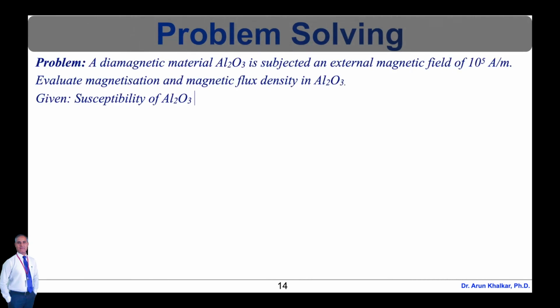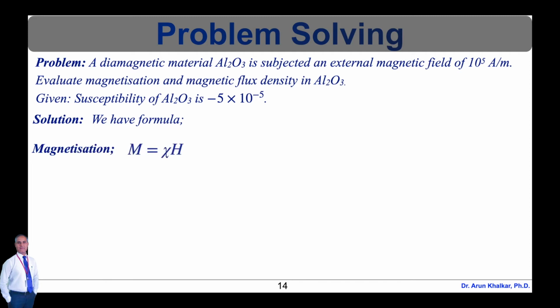A diamagnetic material Al2O3 is subjected to an external magnetic field of 10 raised to 5 ampere per meter. Evaluate magnetization and magnetic flux density in Al2O3. Given parameter, that is magnetic susceptibility of Al2O3, is minus 5 into 10 raised to minus 5. Now let's see the solution of this numerical.